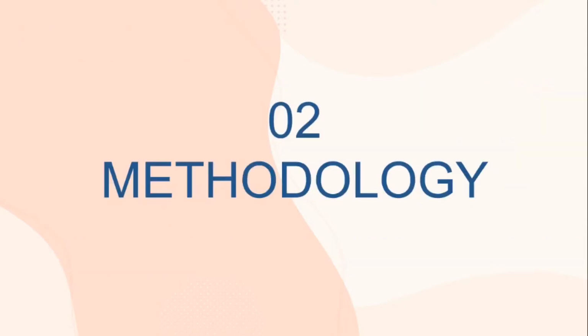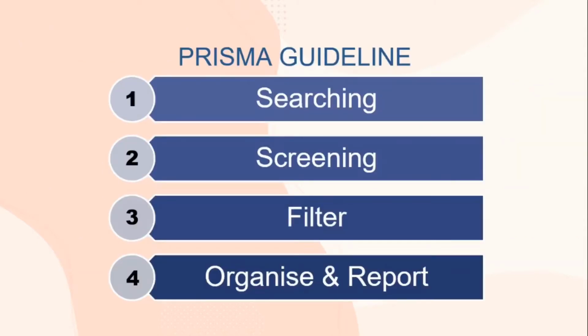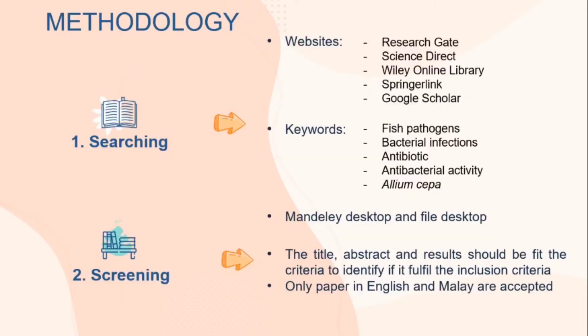In methodology, I used the PRISMA guideline that starts from searching, screening, filtering, organizing and reporting. In the searching process, five main websites were used to collect the data, and these are the keywords that I used. In the screening process, I screened all the titles, abstracts and results to fit the inclusion criteria. Only papers in English and Malay are accepted in this review.